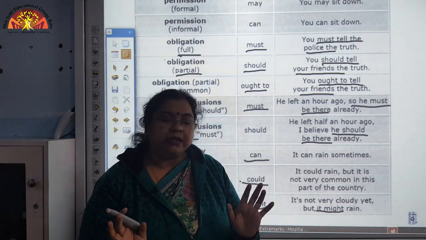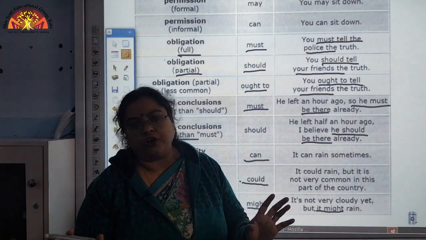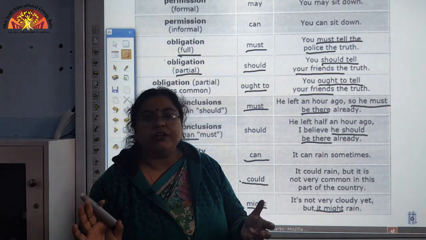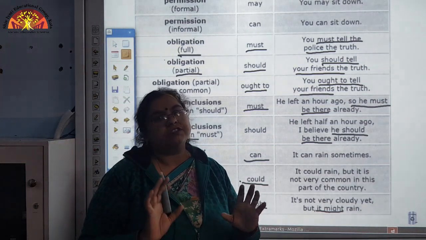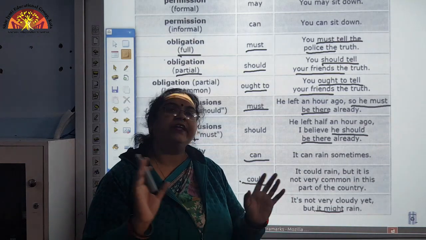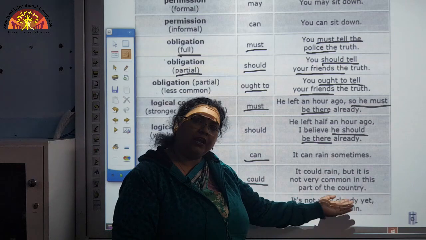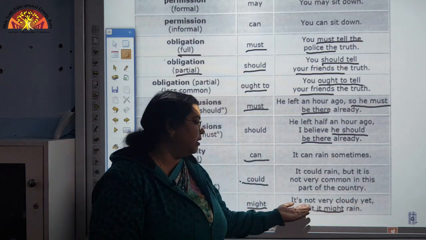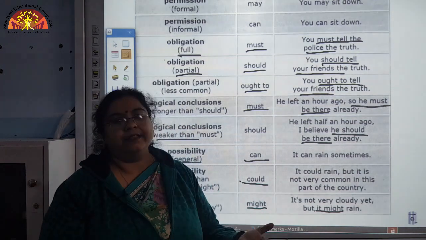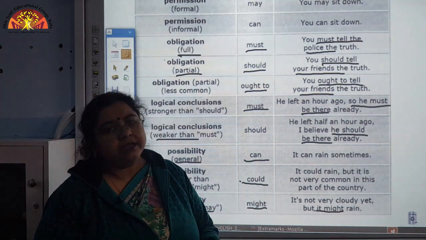Possibility is there, but not very sure, not very confirmed that it may rain. We cannot use may like that because the clouds are not very deep or intense. So, in this condition it is not very cloudy yet, but it might rain. That means there are certain possibilities that it might rain.